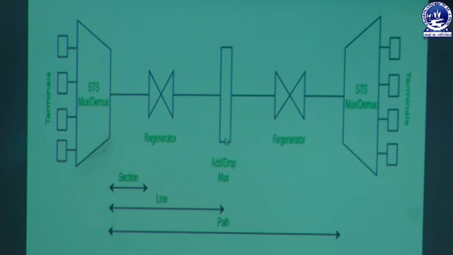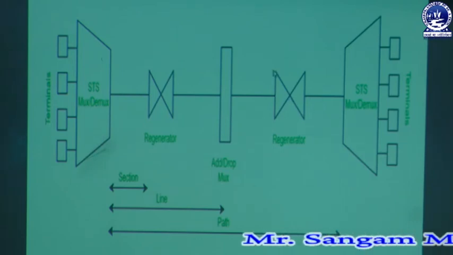Then there is the concept of the add or drop multiplexer. So add or drop multiplexers are used based on the situation. That means when there is a need of adding a new multiplexer, at that time the add multiplexer will take place, and where there is no need of a multiplexer, at that time the multiplexers will be dropped and again the signals will be transmitted. So here there is another regenerator. That means there is no provision that we will have only one regenerator. We can have a number of regenerators, or we may not have a single regenerator also. So it depends on the situation in which the data are being sent.